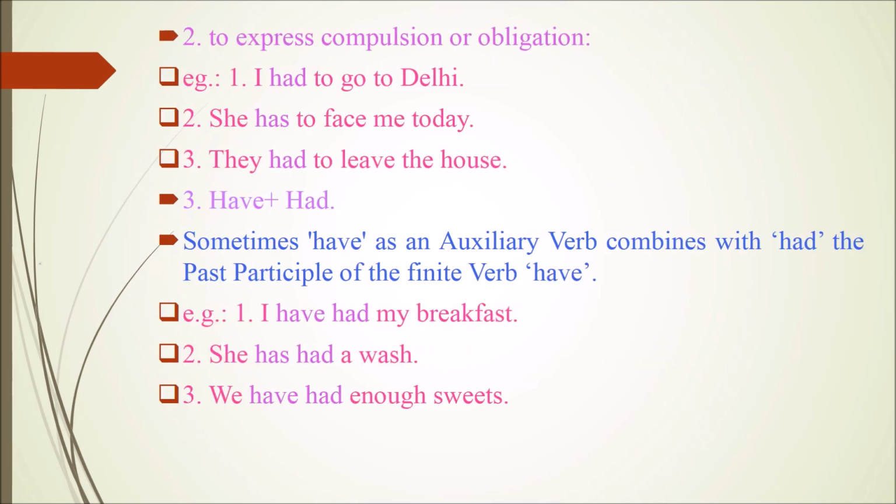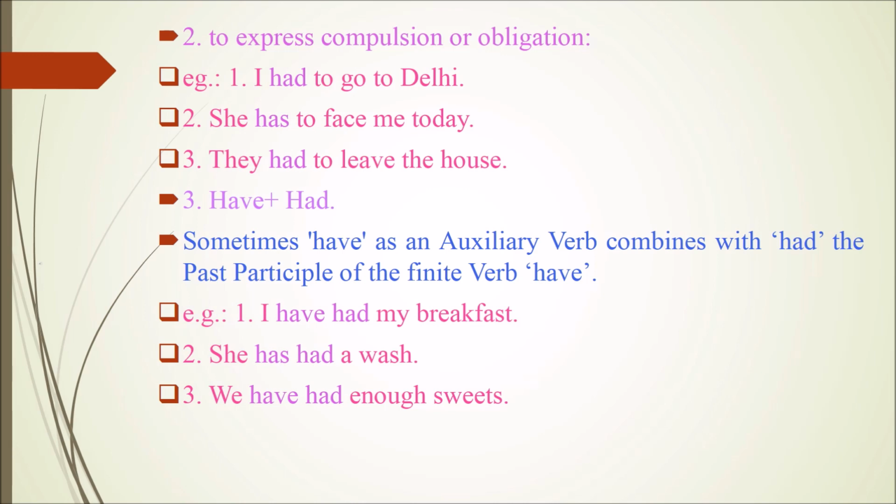The second function is to express compulsion or obligation. Example sentences, I had to go to Delhi. She has to face me today. They had to leave the house. In these sentences, had and has are forms of have verbs.